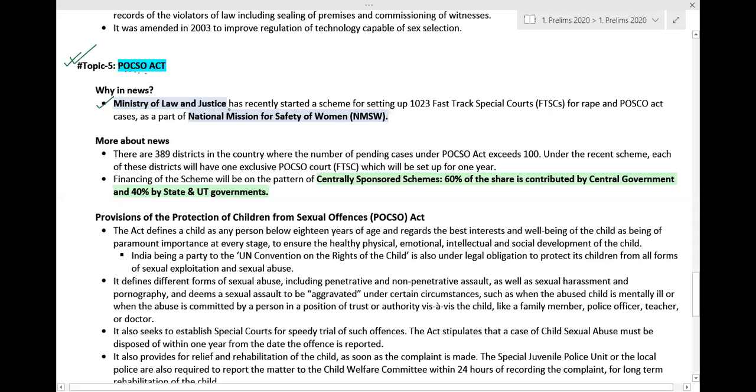Recently, the Ministry of Law and Justice has started a scheme for setting up 123 fast-track special courts for rape and POCSO Act cases as part of the National Mission for Safety of Women. So the Ministry of Law and Justice has started setting up fast-track special courts for rape as well as for POCSO Act cases, under the National Mission for Safety of Women.